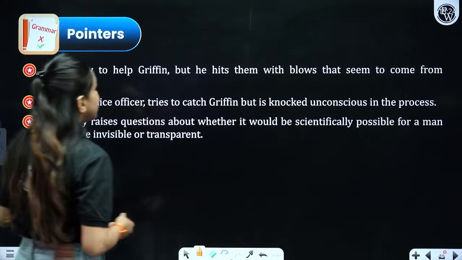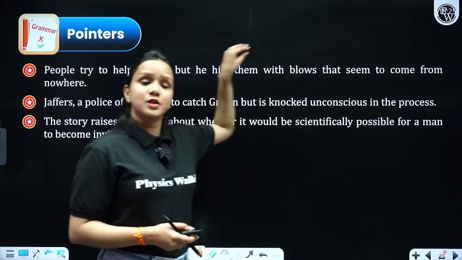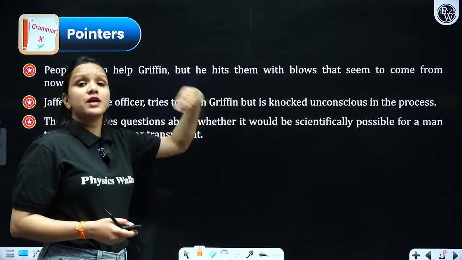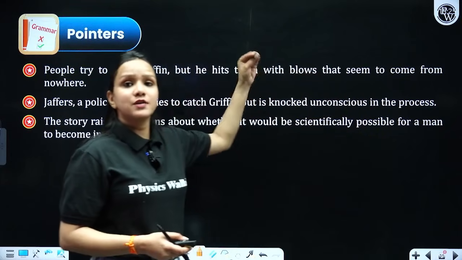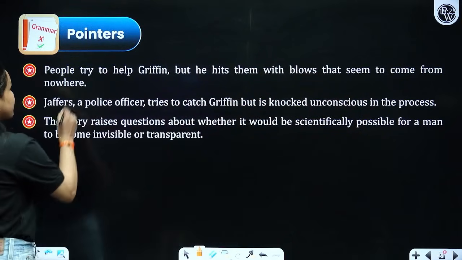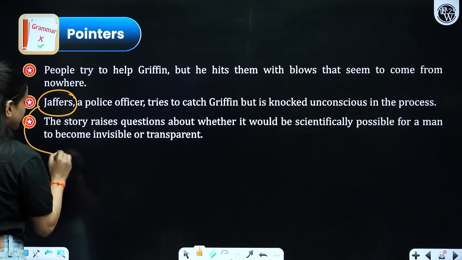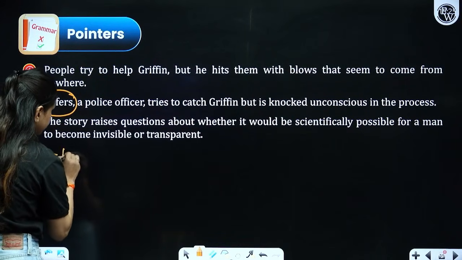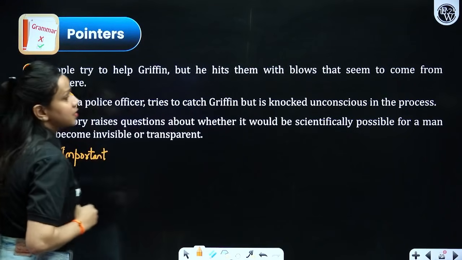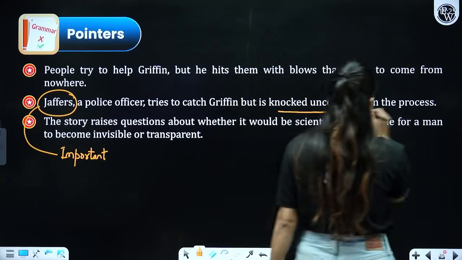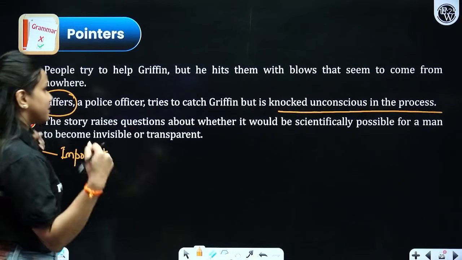What happens later on, when everybody tried to catch him? First of all, they thought there might be some problem, so they tried to help him, but they could not. And when they tried to catch him, they could not even catch hold of him, just because he was invisible. Then we come to know about another important character, Jeffers, the police officer, who tries to catch him but is knocked unconscious by him, right, just because he was blown.